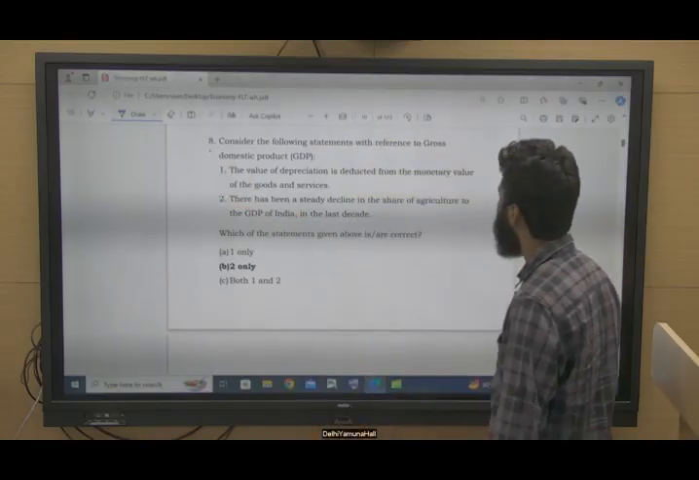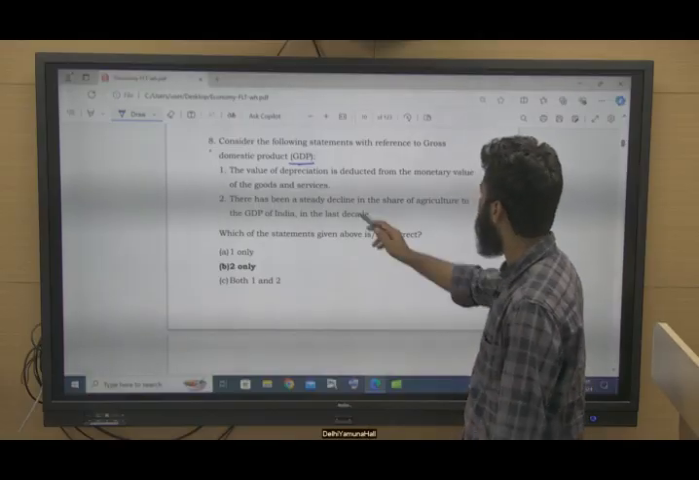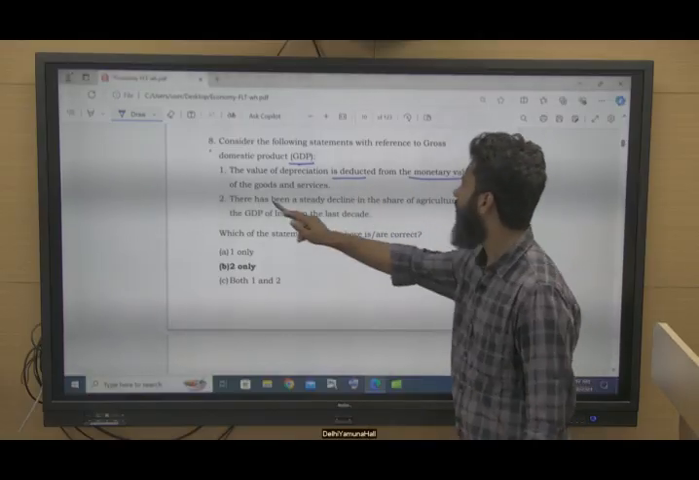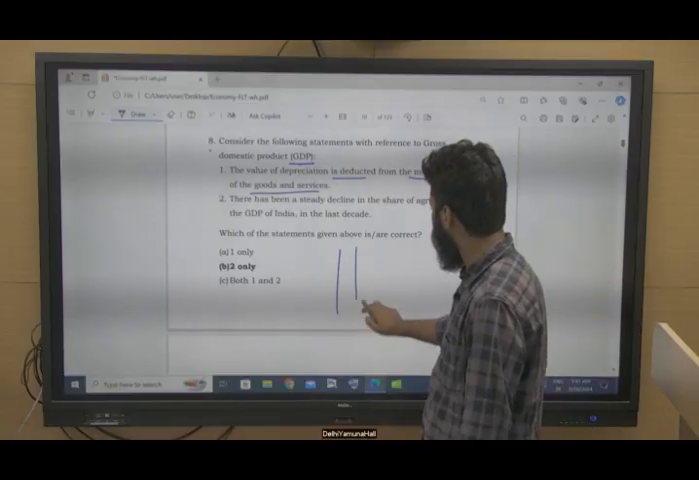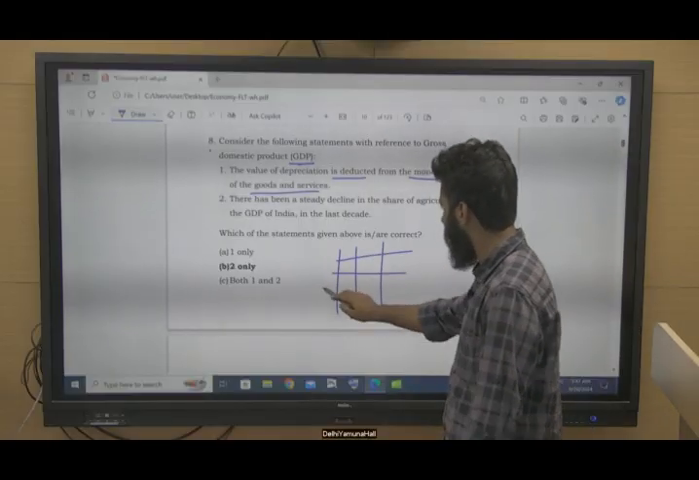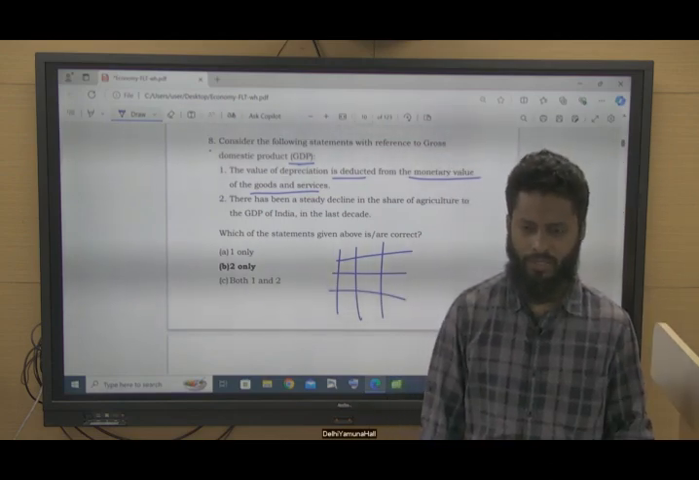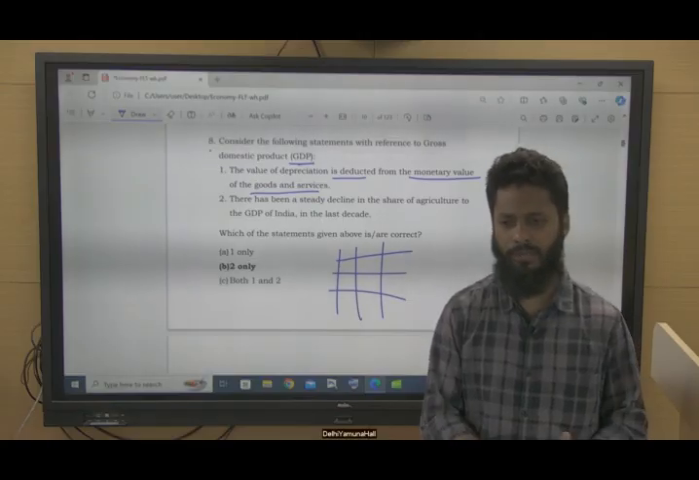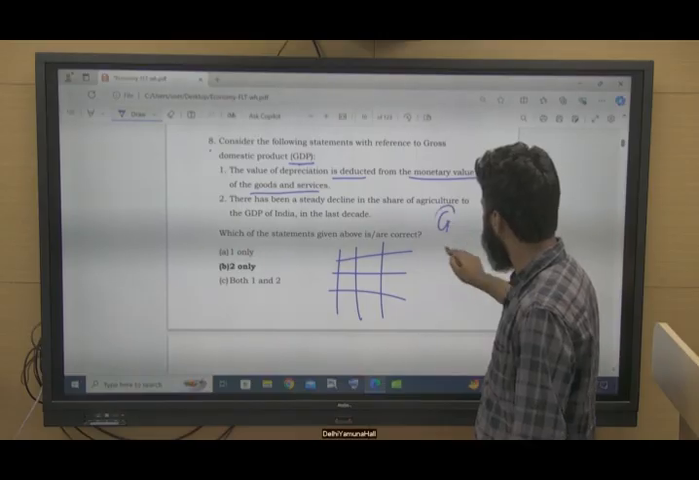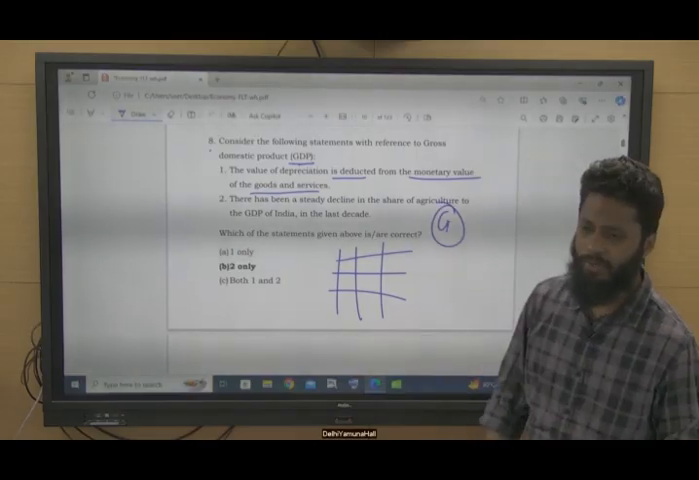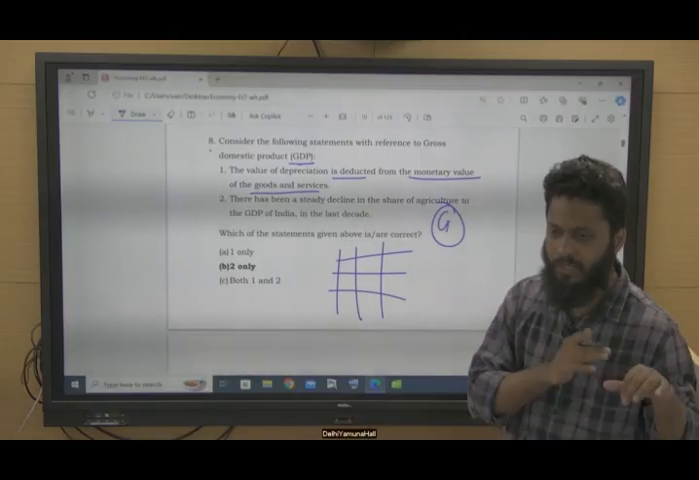Consider the following statements with reference to GDP. The value of depreciation is deducted from the monetary value of goods and services. Now in the class we have seen 12 indicators of GDP calculation, right? So we have seen net domestic product, net national product, GDP at market price, GDP at factor cost. When we talk about GDP, gross means the value of depreciation is there in the calculation. It has not been excluded, right?